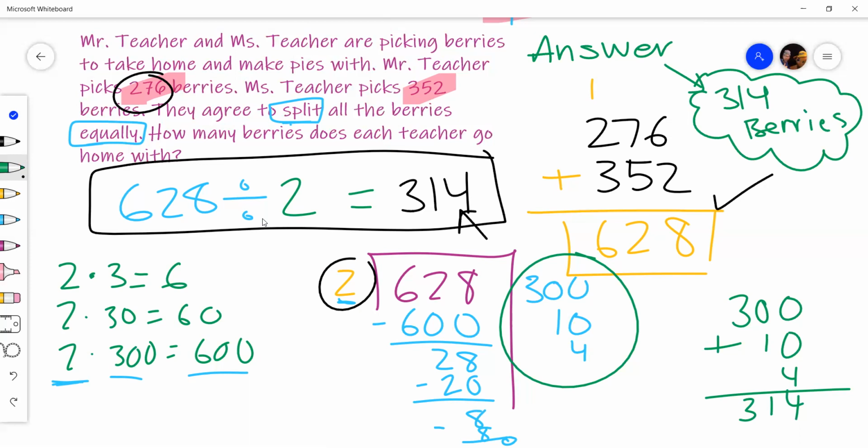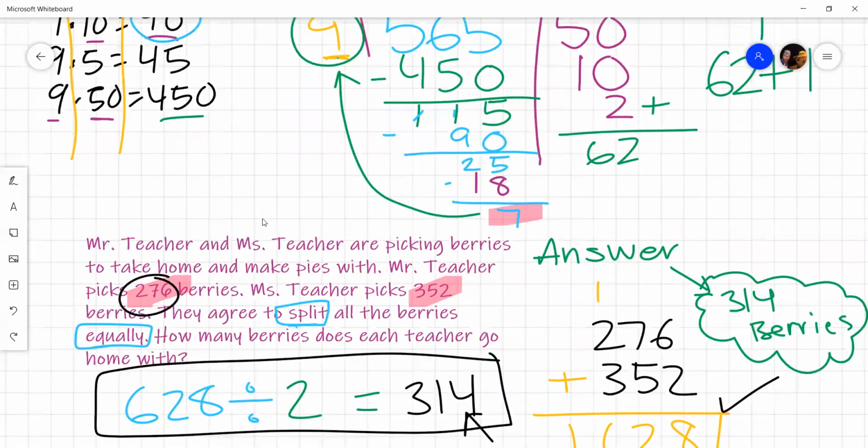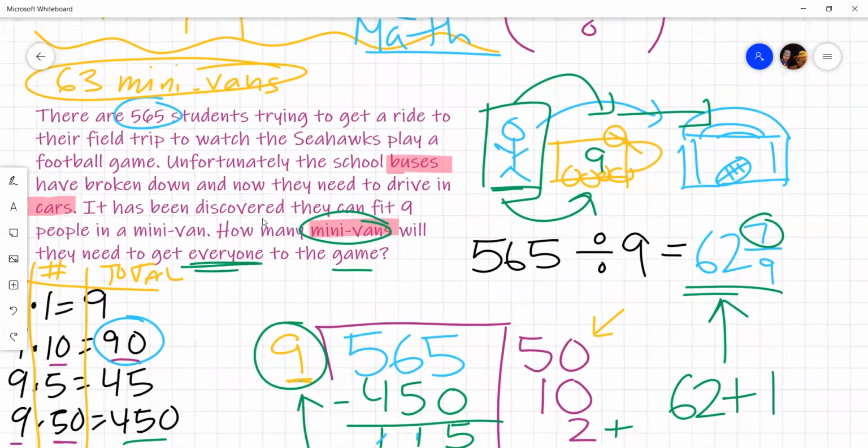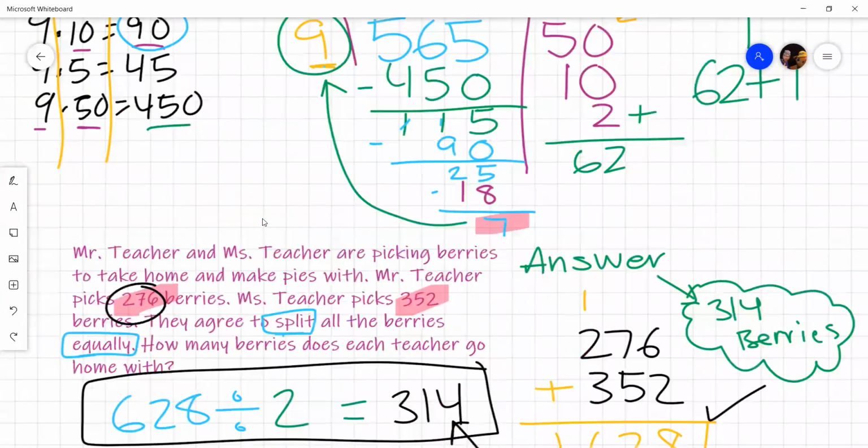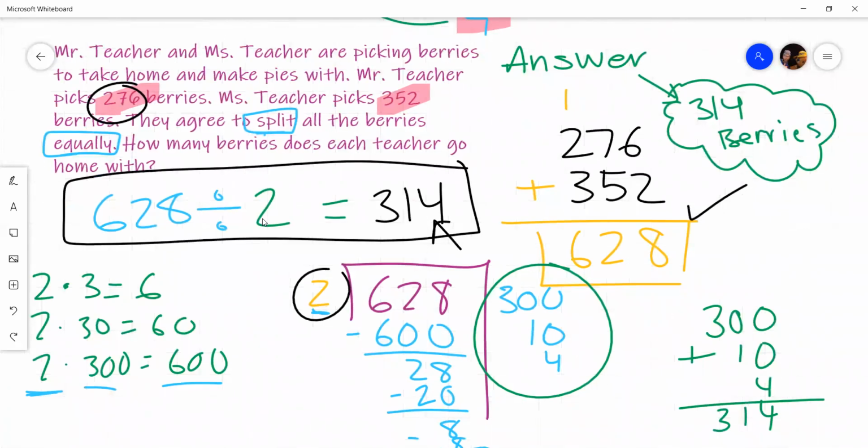So again, take your time, read them, draw pictures, think about what you're doing, right? Kind of similar to what I modeled in that first one. I drew a picture of people and minivans and the stadium. That's going to help you think about what to do. Then write out, solve, and then make sure you have a labeled answer. Math stories are great. They're not a problem.